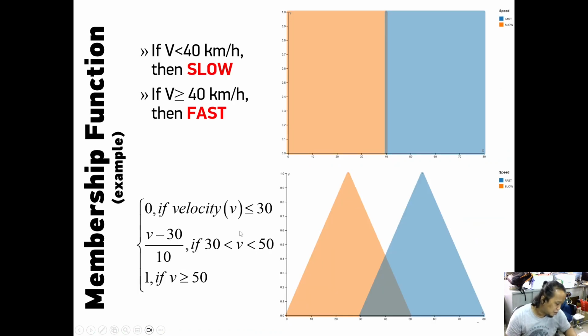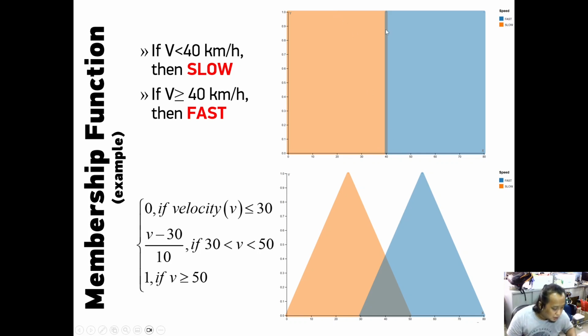And for the membership function, we have it like this as a function. So this is an example of a membership function. If we talk about speed, below 40 km per hour is slow, then 40.1 is going to be fast, but 39 is going to be slow.